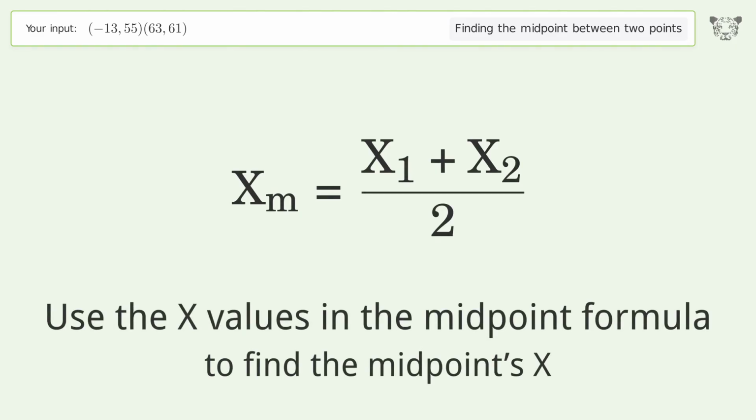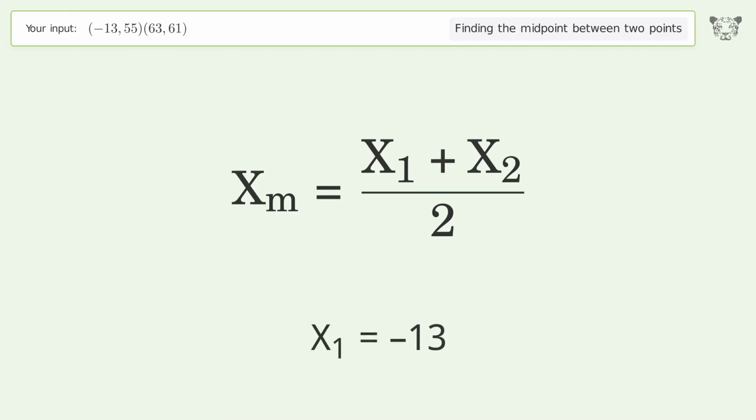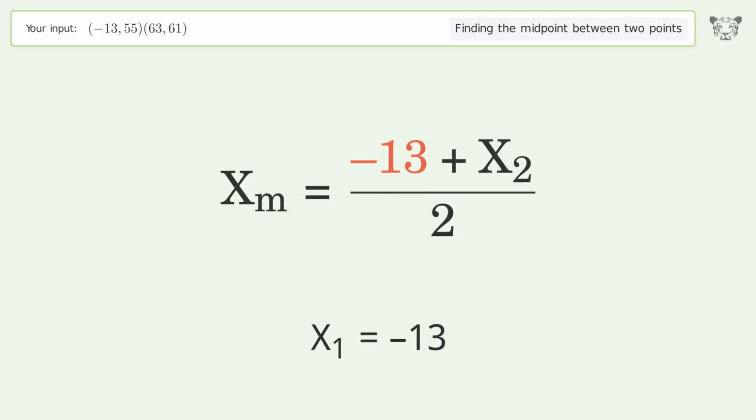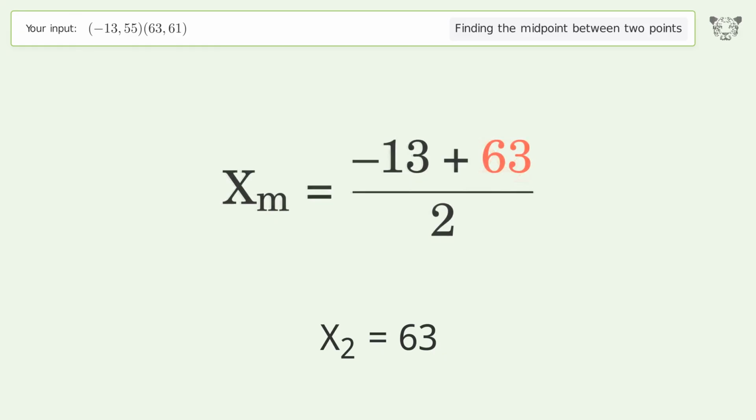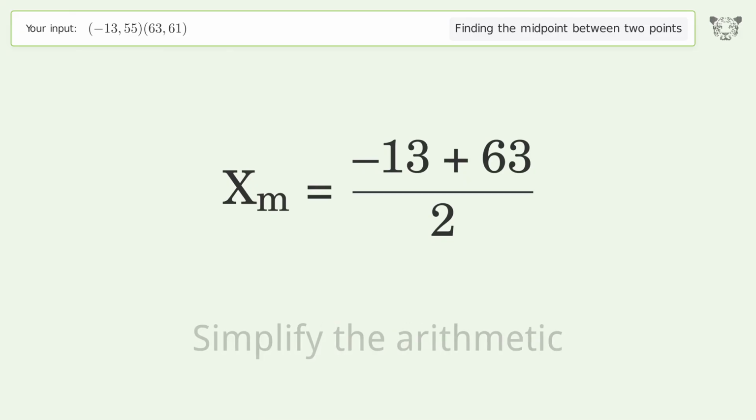Use the x values in the midpoint formula to find the midpoint's x. x1 equals -13. x2 equals 63. Simplify the arithmetic.